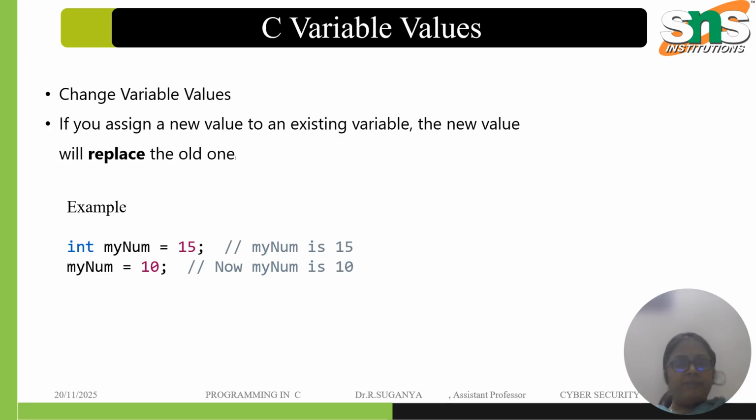Here we have the variable name which holds a particular value. The example given is int as the data type and myNum as the variable name is equal to 15 as a value. It is given in the single line comment for the programmer or user who wants to know what it is. So myNum is 15. The next is myNumber is equal to 10, given with a comment for the user's understanding.